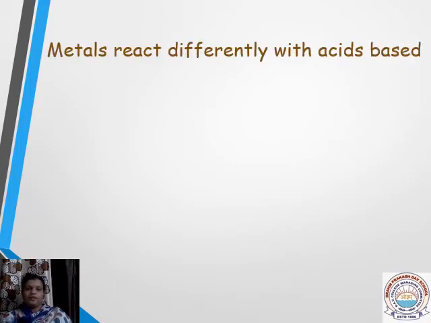Then coming to the next, we have some acids and some metals. They do not react in the same manner with every acid. Take an acid like nitric acid and a metal like iron. Iron will not react with nitric acid in every concentration; it depends on the concentration. Let us take very dilute nitric acid, dilute nitric acid, and concentrated nitric acid. With these three types, iron will react differently. Two common products are there, but one more product is not common.